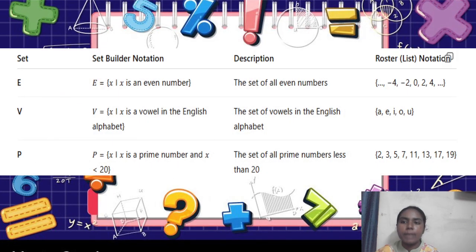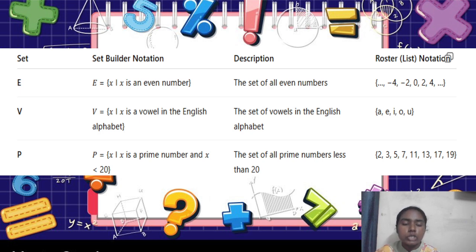Now let's see the comparison between these three, that is, description, set builder and roster notations. First, description: we saw set of all even numbers. Description means we can write the set using wordings. Second, set builder form means we describe the set using a condition or rule. Here E is a set where x is an element such that x is an even number.